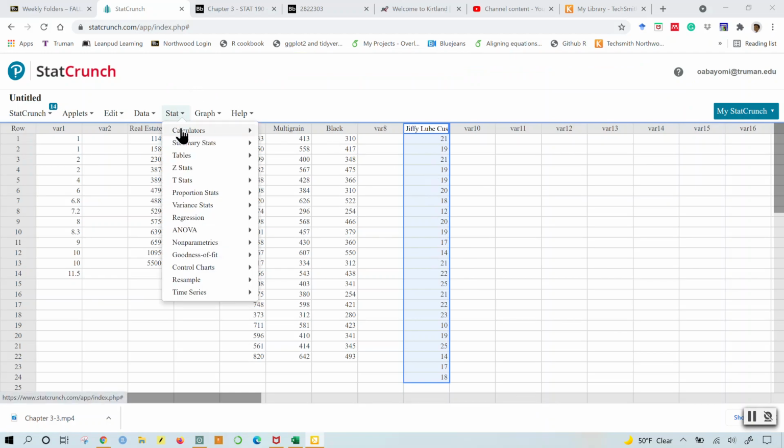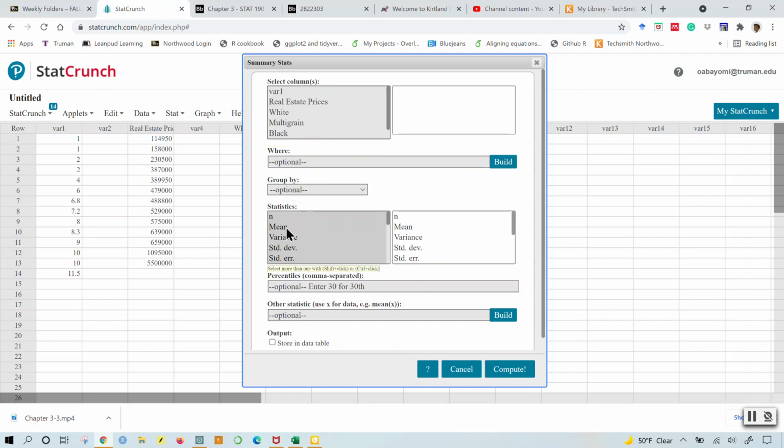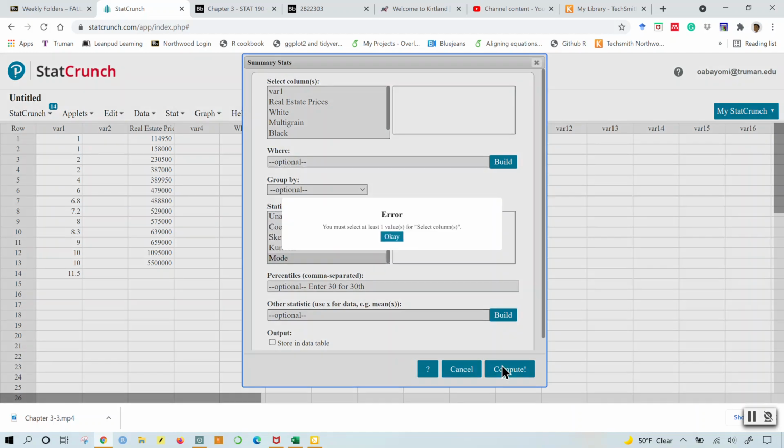I'm going to go to stats, summary stats for columns, and I would like just the mean, the median, and the mode. So let me choose median. I need to choose this too, and then let's go to the mode. All right, and I'd like to compute that.